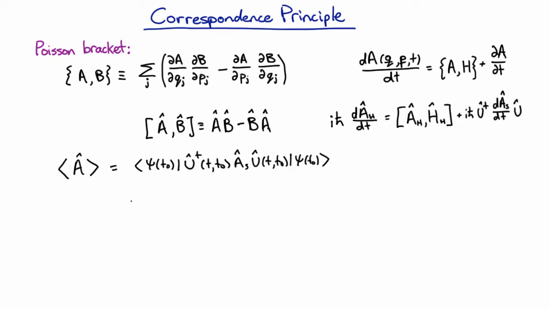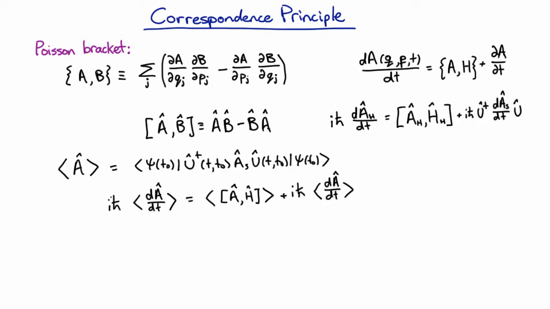The easiest way to work out how it evolves is from the Heisenberg picture, however, because we can take this equation here, the Heisenberg equation of motion, and simply take the expectation value of both sides, in which case we get, and that's the equation of motion for the expectation value of any operator A. If we calculated this instead by looking at how the states evolve and then taking the derivative of this expectation value, we would have come to the same equation. So the Heisenberg picture explanation was simply a quick way of getting to that result.